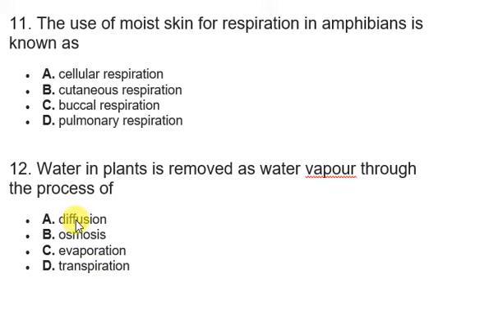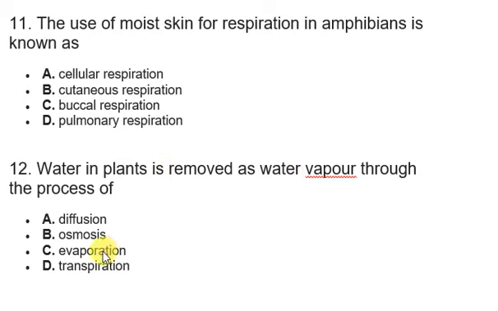Let's look at the options from the beginning. We have diffusion. You should know diffusion is a method of exchange of gases, just like osmosis. Osmosis is for water in particular. Evaporation is loss of water due to temperature. Now you can notice, look at the question: water in plants is removed as water vapor through the process of... Here we are not talking about temperature change or whatever. Let's assume the question said the increase in temperature will lead to loss of water in plants through dash.